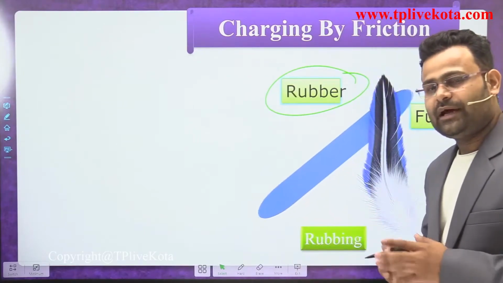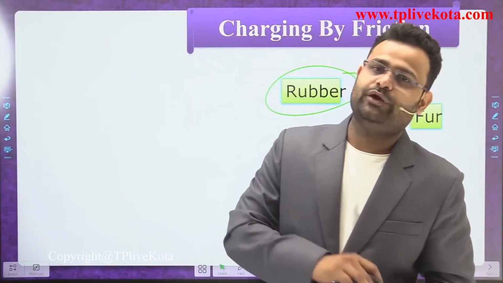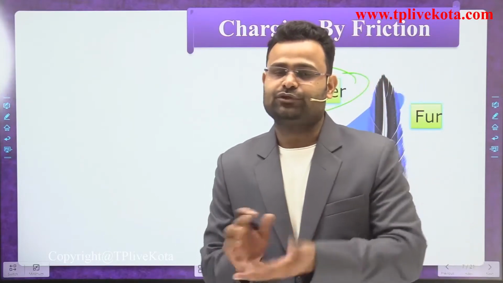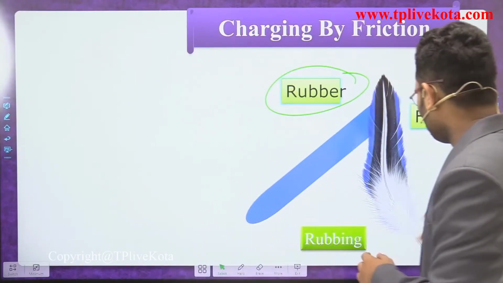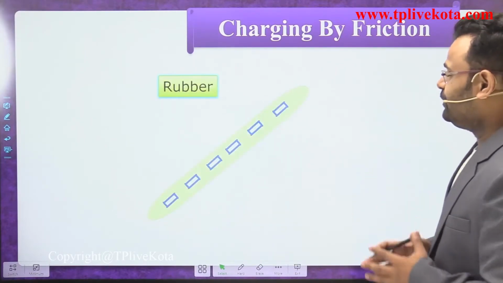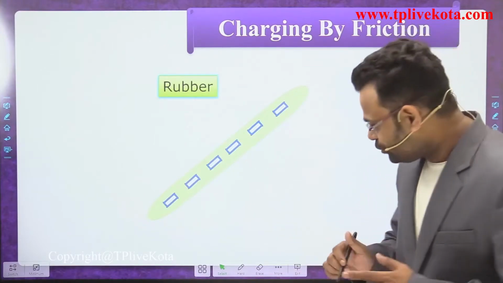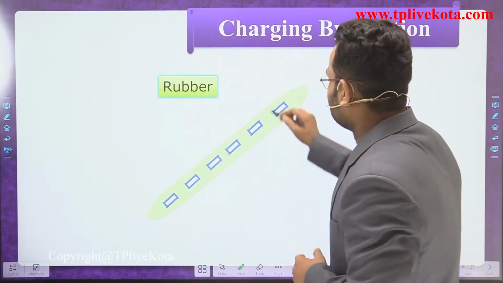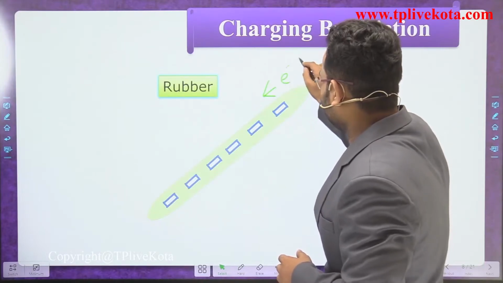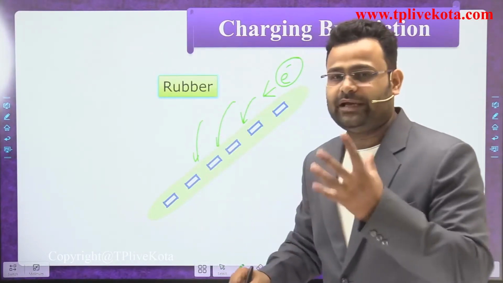And what happens after the movement of electrons? We know that when electrons move from one body to another, one becomes positive and the other negative. So what happens after that, dear students? The rubber will be charged with a negative charge. What do you mean by negative charge? It accepts some extra electrons.